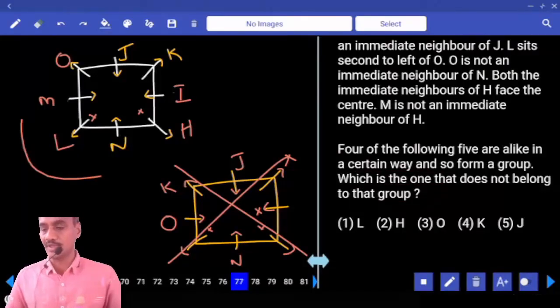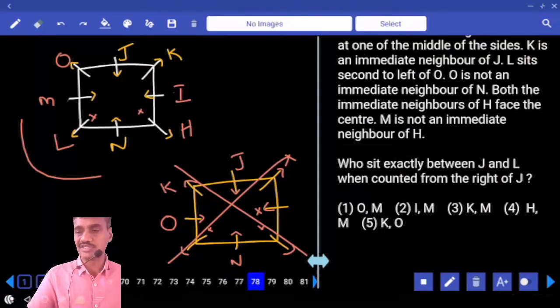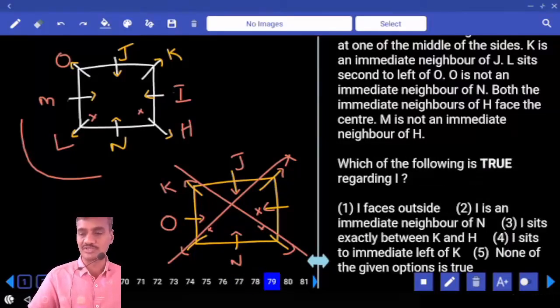Then, L, H, O, K, J. L, H, O, K are at the corners, and H is also a corner. J is at the center. Choice 5. And who sits exactly between J and L, when counted from the right of J? Right of J, J and L, O and M. O and M, choice 1.